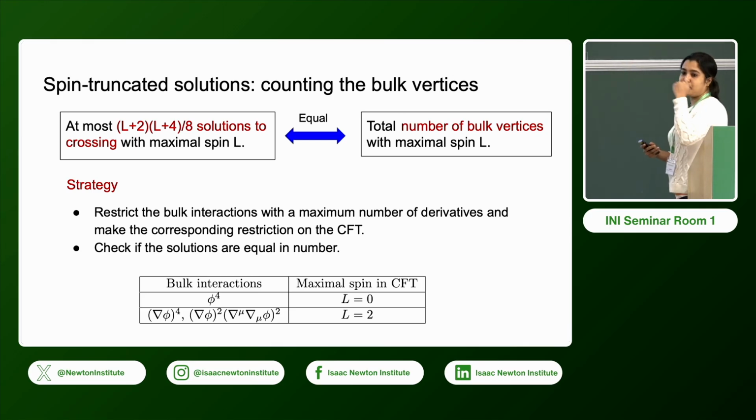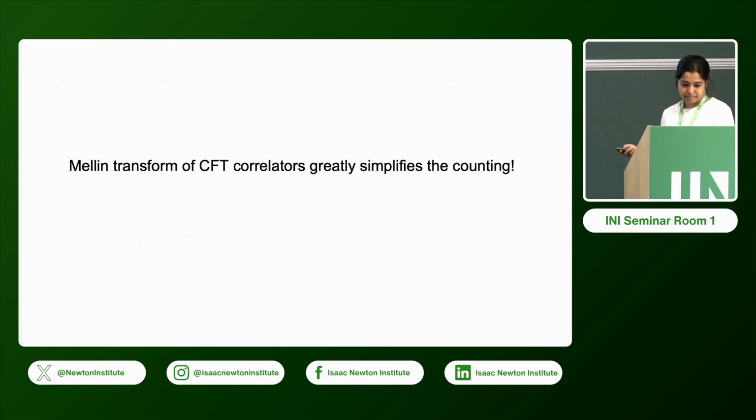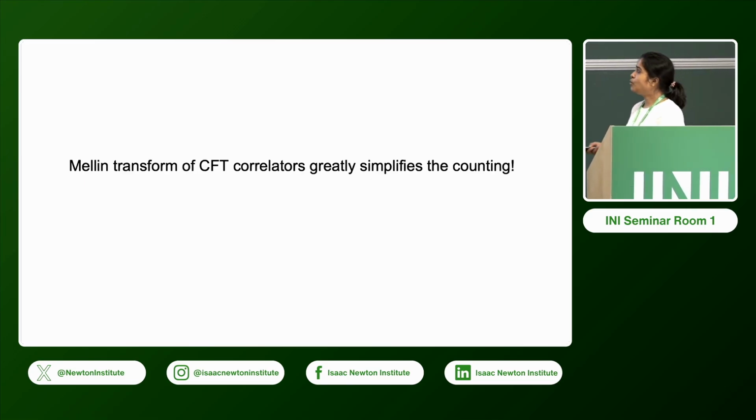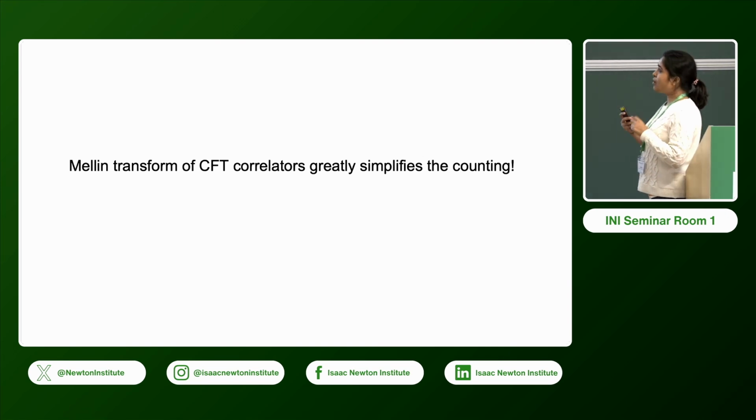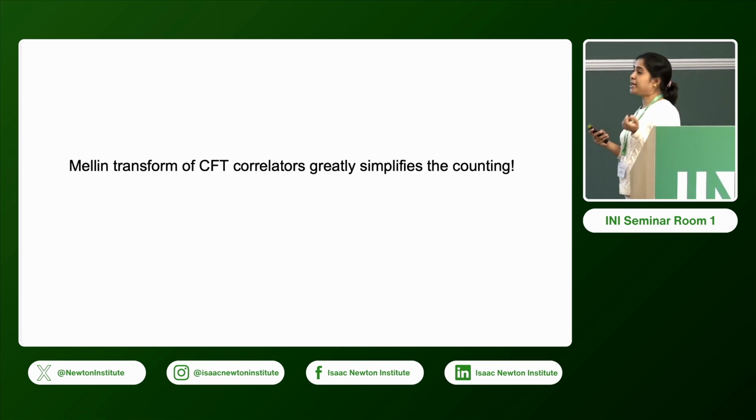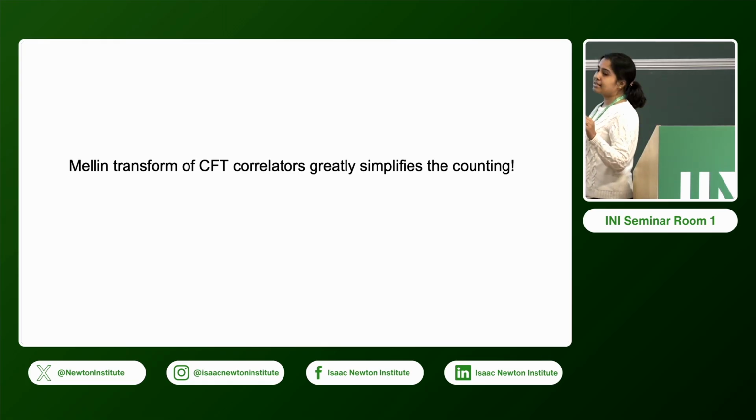So spin 0 and spin 2 solutions are allowed from crossing symmetry. Now what we will discuss is that if we go to Mellin space and take the Mellin transform of the CFT correlator, this greatly simplifies the counting.